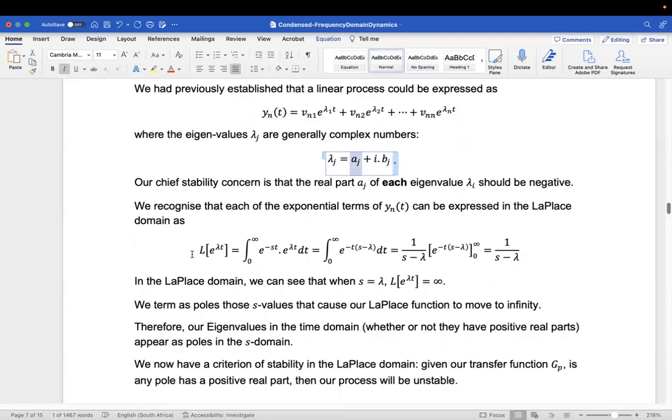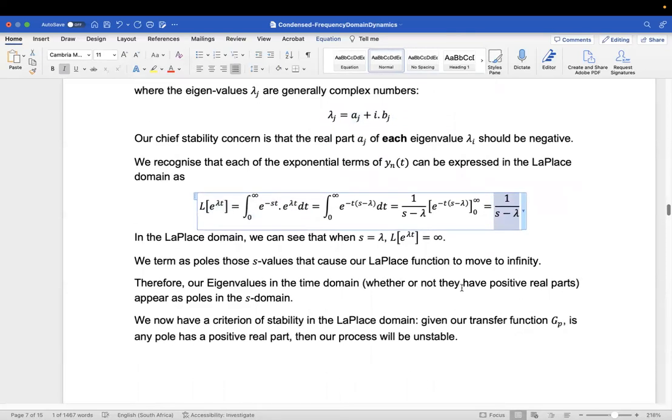And if we recall what we just saw with the Laplace transform, we had it as e to the kt. We could equivalently do e to the lambda t. And if we just remind ourselves of what we did there, applying the standard Laplace transformation definition, we had grouped together the two terms. And when we integrated, we found that the solution was 1 over s minus lambda. And so we can see that the lambda shows up as the argument shift here in this function. So in the Laplace domain, the eigenvalue shows up in this way.